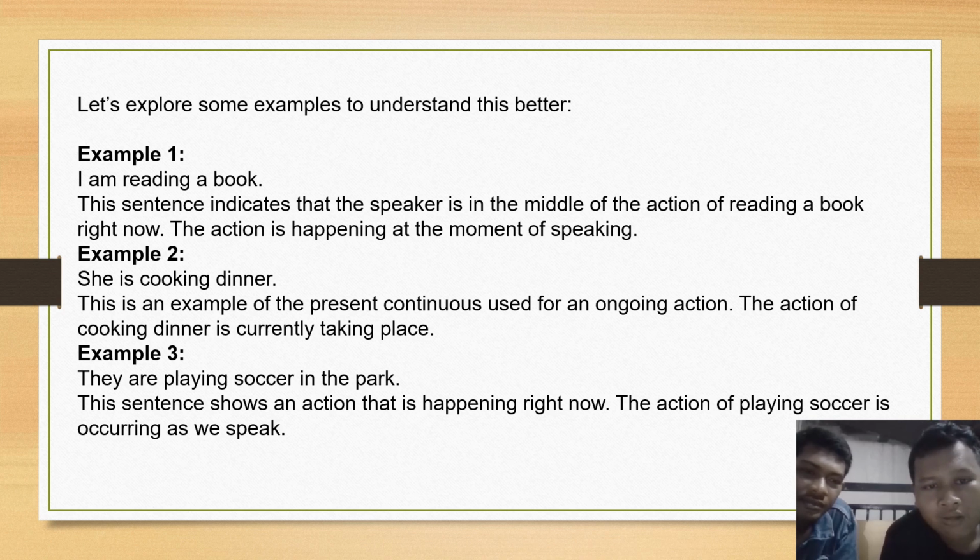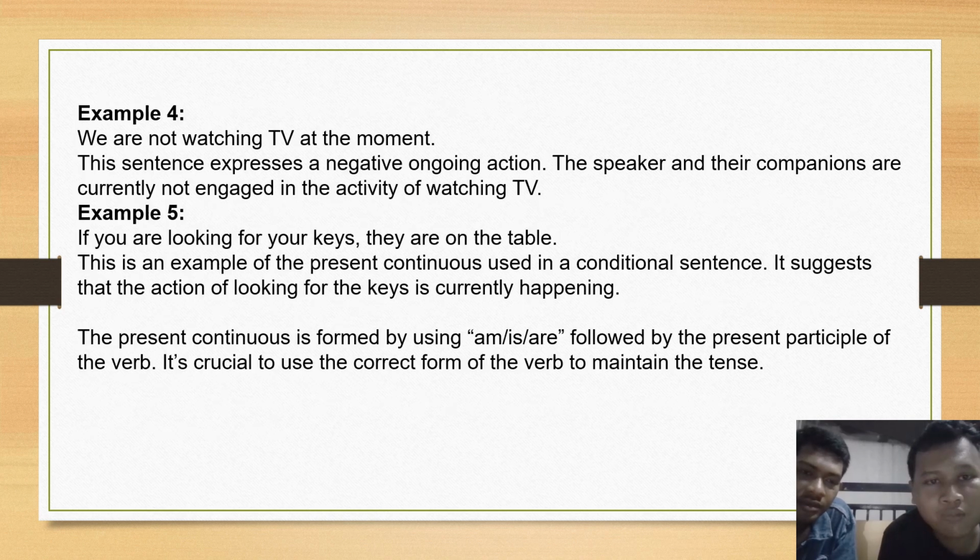Example 3. They are playing soccer in the park. This sentence shows an action that is happening right now, that the action of playing soccer is occurring as we speak. Example 4. We are not watching TV at the moment. This sentence expresses a negative ongoing action. The speaker and their companion are currently not engaged in the activity of watching TV.